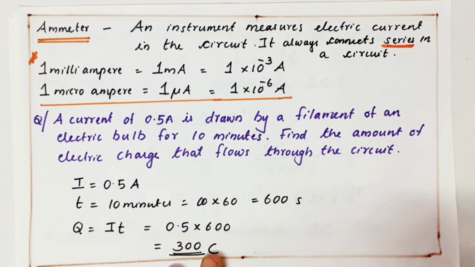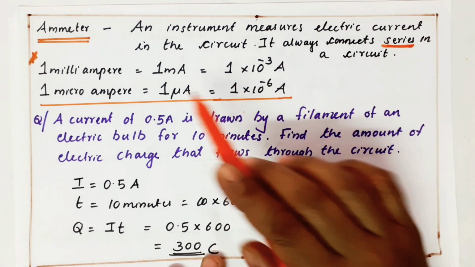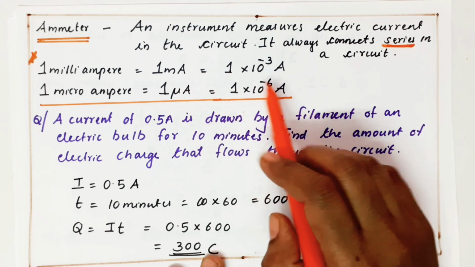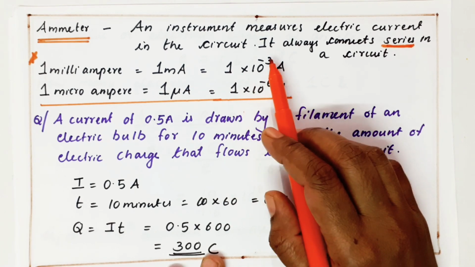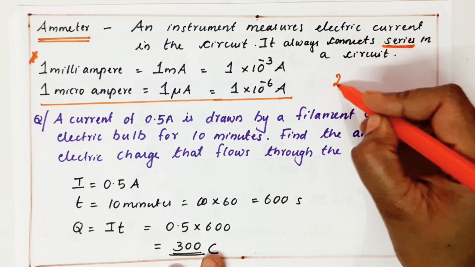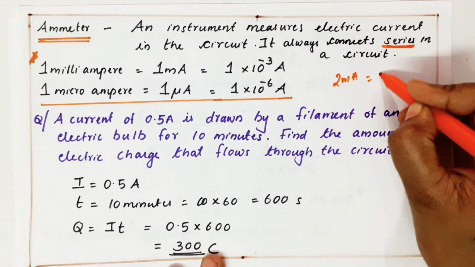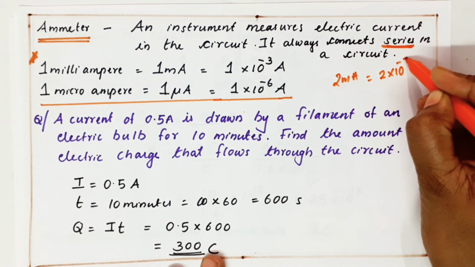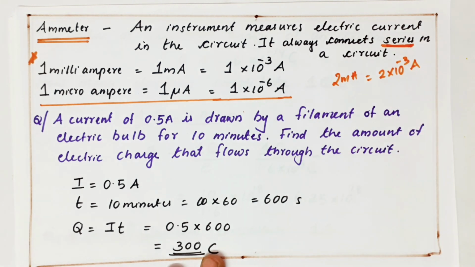Sometimes very small current flows in a circuit, so we should write milliampere. So what is the meaning of 5 milliampere? 5 into 10 power minus 3 ampere. If 2 milliampere is given in the question, what should you write? 2 into 10 power minus 3 ampere.